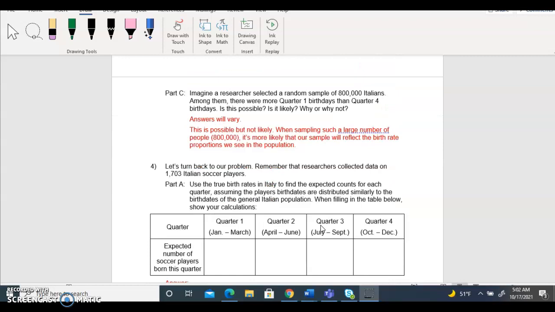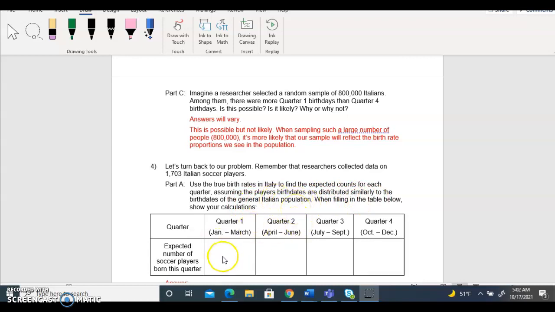For number 4, let's turn back to our problem and remember that researchers collected data on 1,703 Italian soccer players. Part A. Use the true birth rates in Italy to find the expected counts for each quarter, assuming the player birth dates are distributed similarly to the birth dates of the original Italian population.